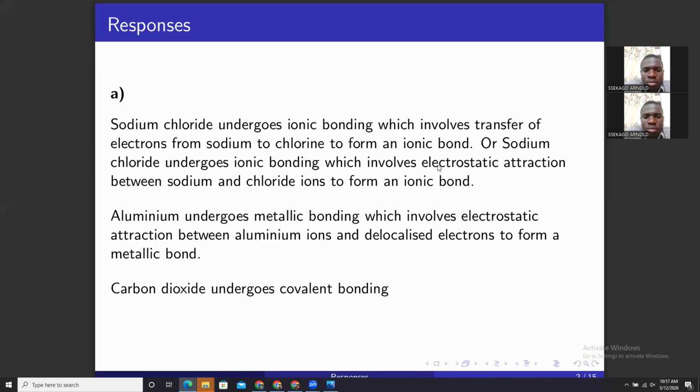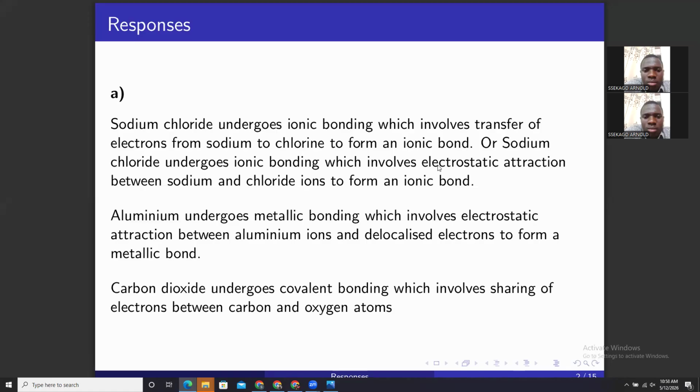Then carbon dioxide undergoes covalent bonding because it is made up of atoms of nonmetals. It undergoes covalent bonding, which involves, if you are watching this for the first time, I'll refer you to the previous sessions where we have explored covalent bonding.